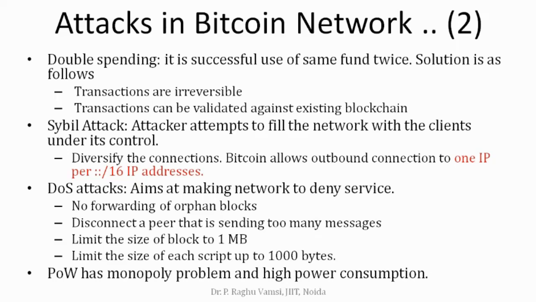And one more thing is, the use of proof of work has a monopoly problem. Monopoly problem means only a few pool managers will have the control of mining the block, which will become a monopoly. Only a few members will be there. Whatever they say, everyone has to follow it, and it also requires high power computation. So these are the main problems and also attacks in the Bitcoin blockchain network, especially related to the mining process.